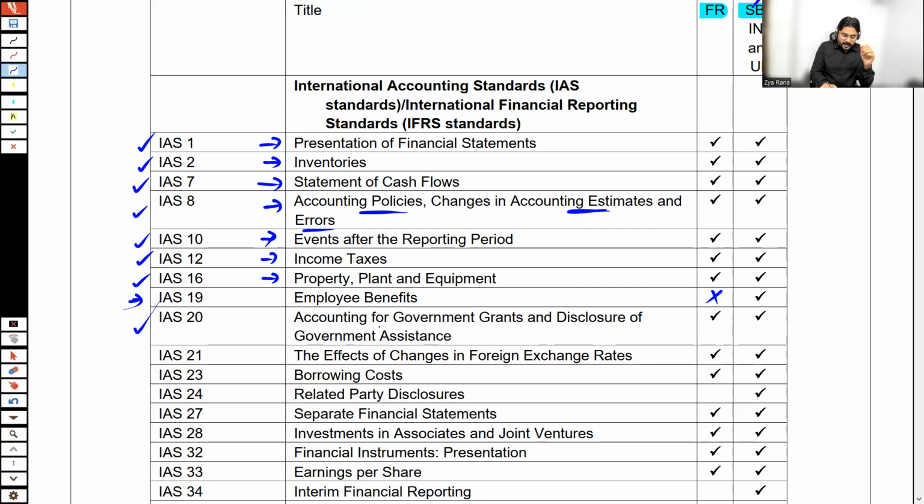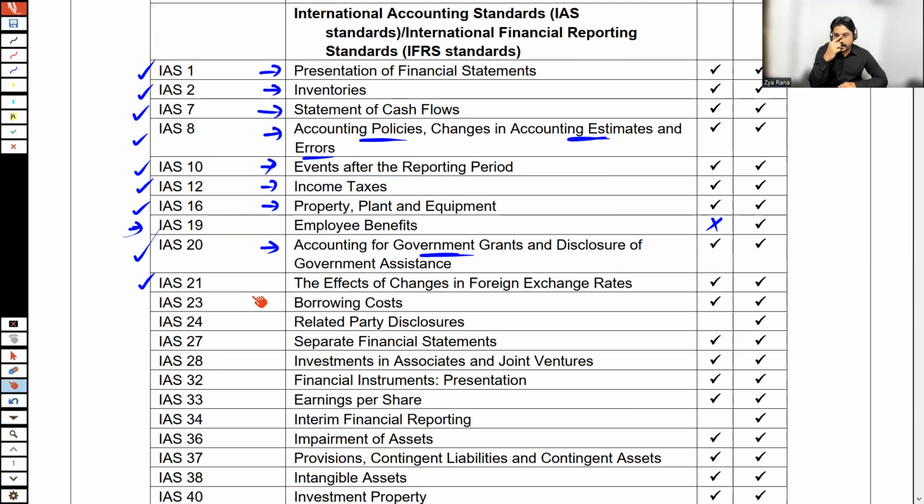As I told you, government also provides grants or benefits to companies. So what is the accounting for government grants? What is the accounting for the amount received from the government? The accounting for government grants is dealt with according to IAS 20. Furthermore, if you are selling your goods outside your country, or if you are purchasing goods from any other country, obviously exchange rates are there for these sales or purchases. To deal with the exchange rates, IAS 21 is there, termed as the effects of changes in foreign exchange rates.